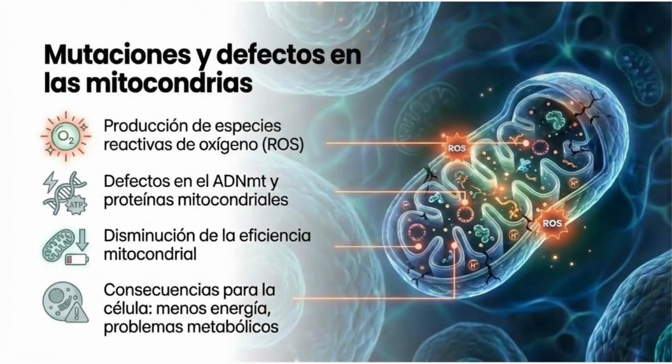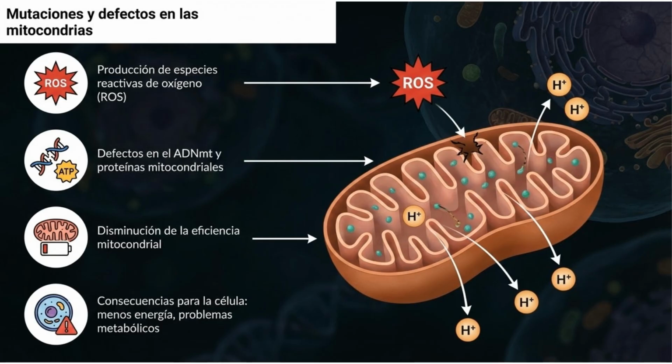Mutations and defects in the mitochondria can lead to the production of reactive oxygen species, or ROS, and defects in mtDNA and mitochondrial proteins. These issues cause a decrease in mitochondrial efficiency. Consequences for the cell include less energy and metabolic problems. The image illustrates how defects in mtDNA and mitochondrial proteins, along with ROS production, decrease mitochondrial efficiency. This results in less energy for the cell and subsequent metabolic issues.